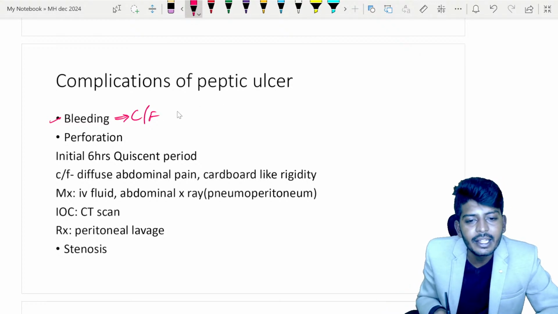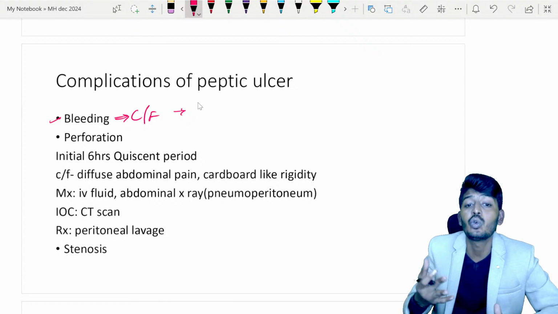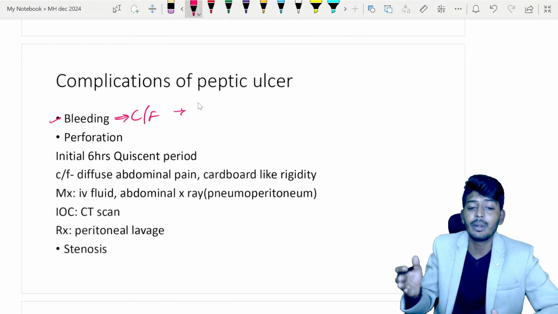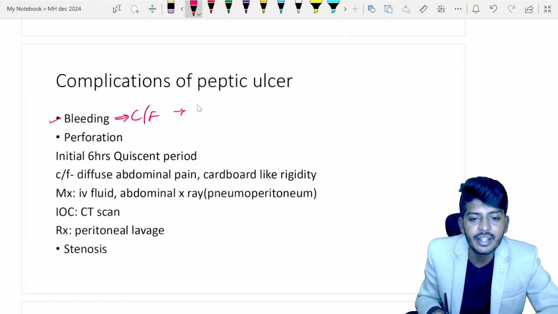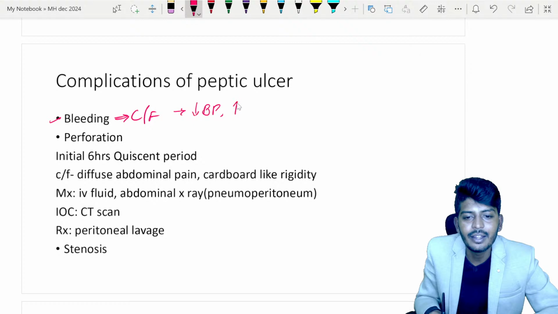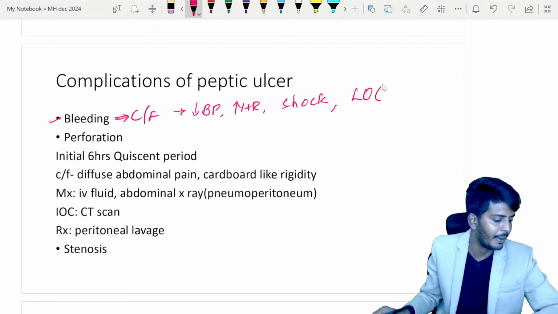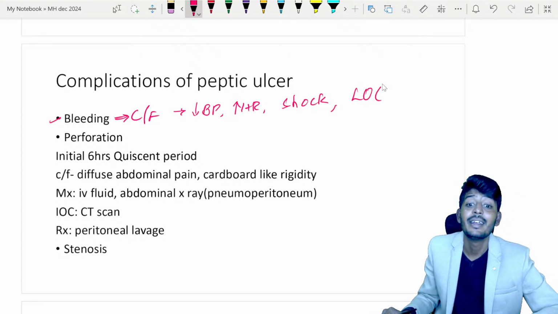So if there is bleeding, what will the patient have? There are two types: chronic bleeding, and acute sudden bleeding. The patient will have a decrease of BP and an increase of heart rate. The patient can enter shock. The patient can have loss of consciousness depending upon the severity.